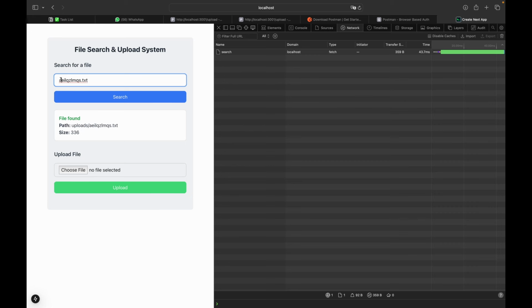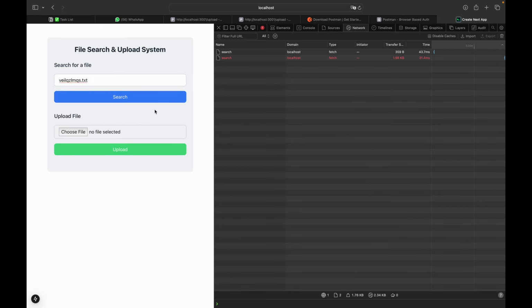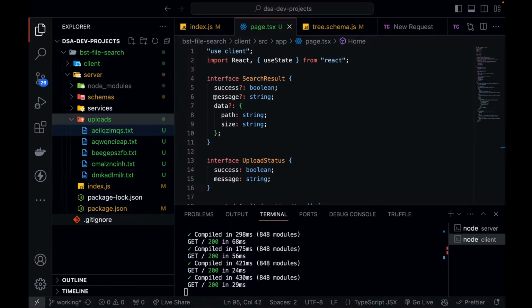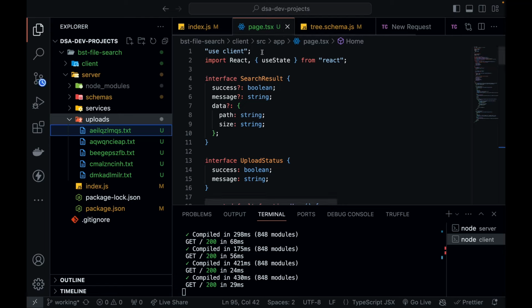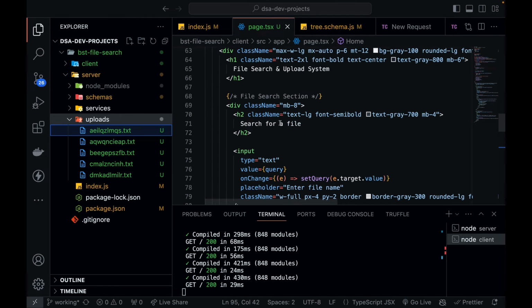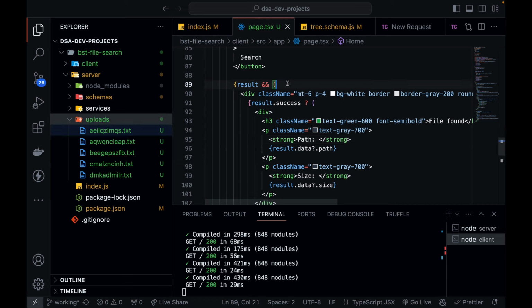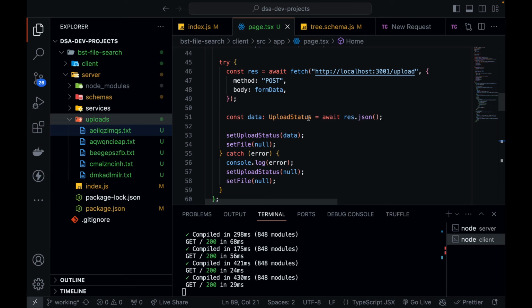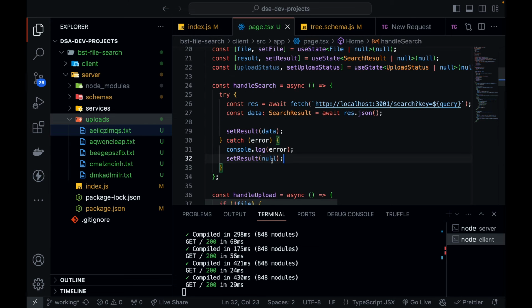Now if I try to search another file, you see, okay, there is an issue. So if we got this null, we are not able to see the error message. What is the issue? So if I go to my path, result, so if my result is there, then only it is going to show that. Okay, so what we can do is when we are handling the search, there itself, instead of defining it as null over here, we need to define it like this.